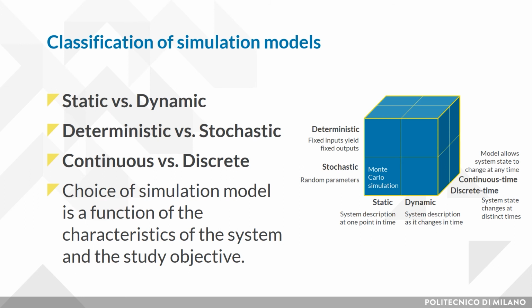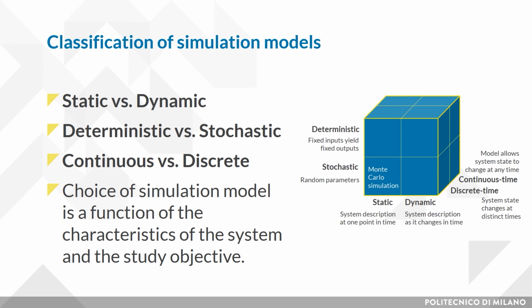Continuous simulation is used to model systems which vary continually at any time, while discrete simulation is used to model systems which are assumed to change only at a discrete set of points in time, corresponding, for example, to state changes.